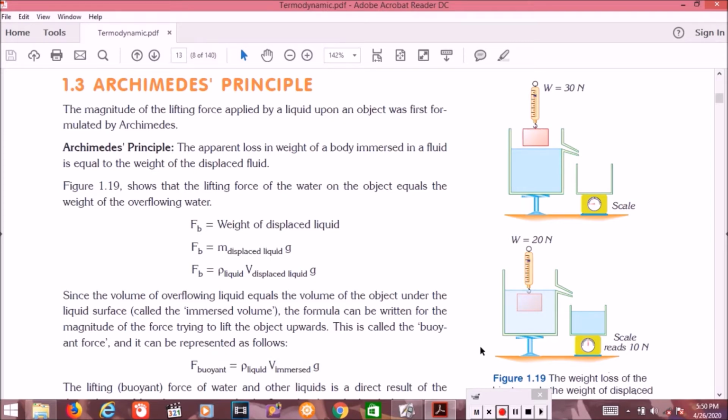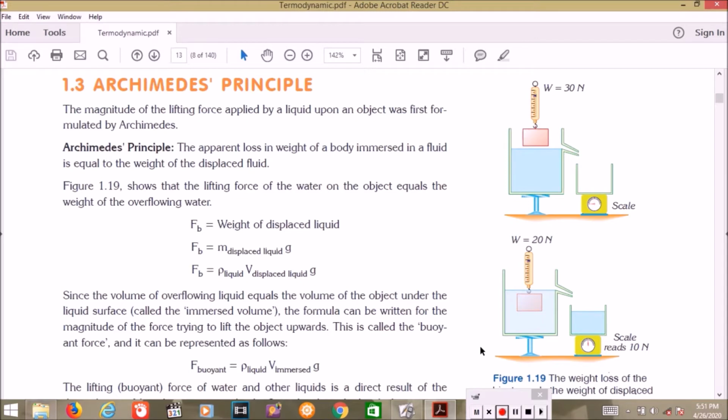If the object is in the air, it will fall because there is gravitational acceleration. But if the object is on the water, it seems like it flies. Why? Because the fluid gives a force directed upward to the object, and that force counters the weight of the object.